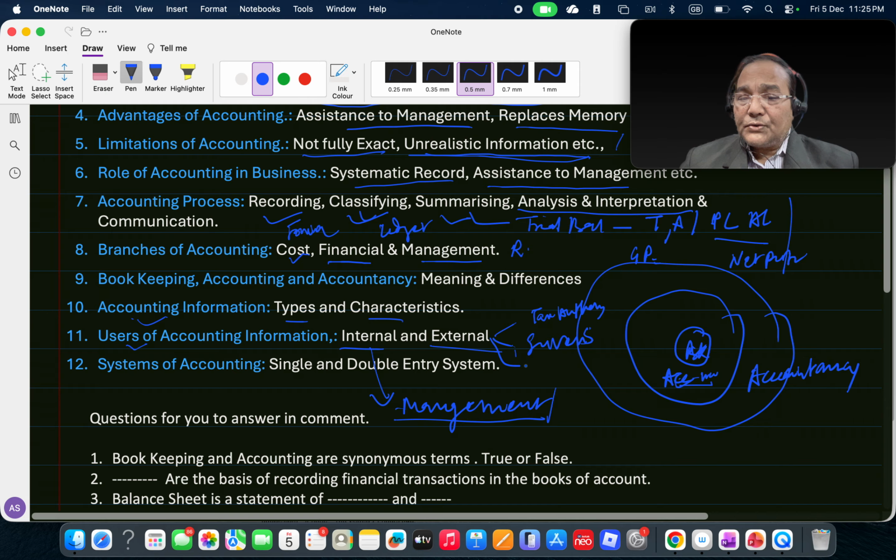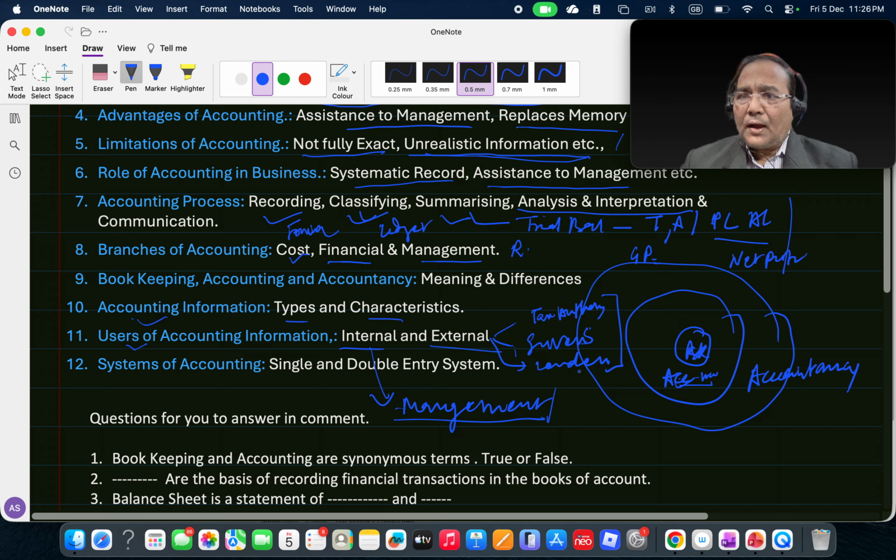Then we also see lenders, those who are interested in understanding the accounting information. So we have seen all these people and why they are interested.